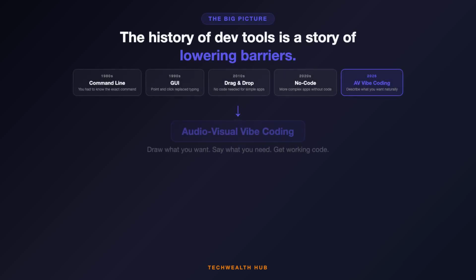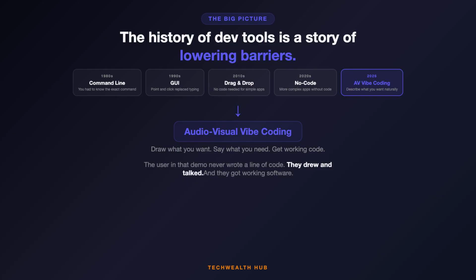Here's why I'm paying attention to this. The history of software interfaces is a story of lowering barriers. Command line to GUI. GUI to drag-and-drop builders. Drag-and-drop to no-code platforms. Each step made building software accessible to more people. And each step was met with the same skepticism: real developers won't use this, it's just for beginners. And then the professionals adopted it anyway, because faster is faster.